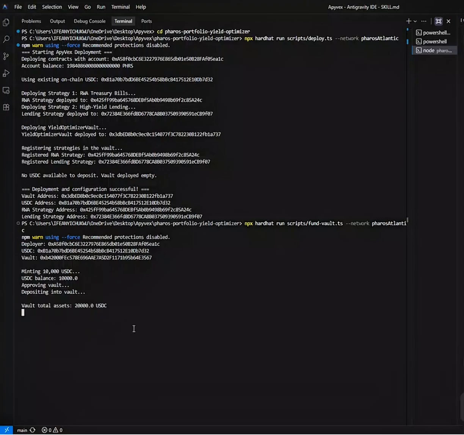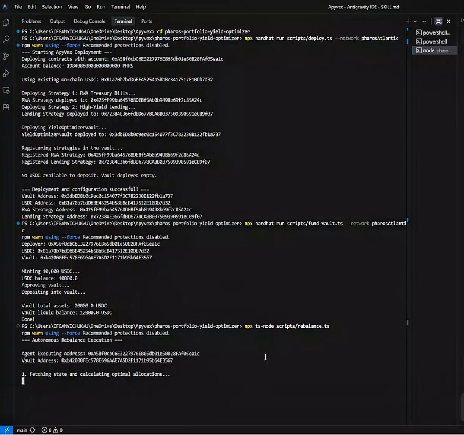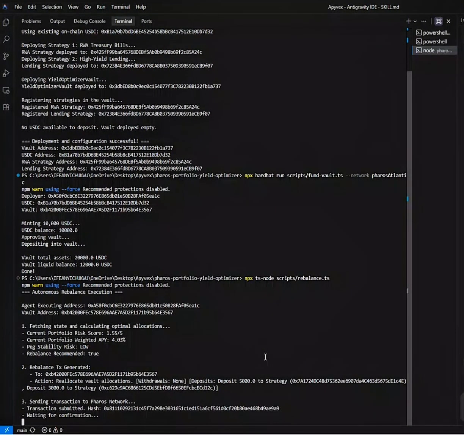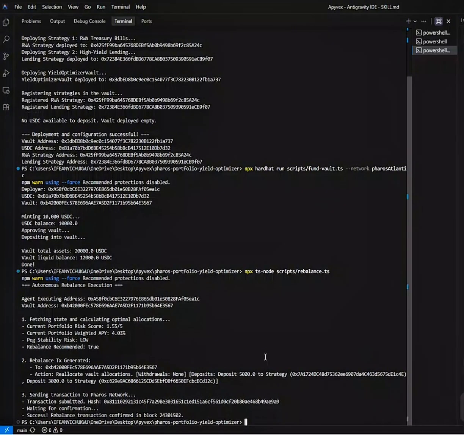So let's give it some time. Yeah. So this is it. It's done. Then now we need to trigger our autonomous agent rebalance script. So this is the command for it. The agent queries the on-chain vaults, reads the yields, and applies a balanced risk profile. So it respects our 20% liquidity buffer, keeping $2,000 liquid for fast fiat off-ramping, and automatically submits a transaction to allocate $5,000 to reward assets and $3,000 to lending.